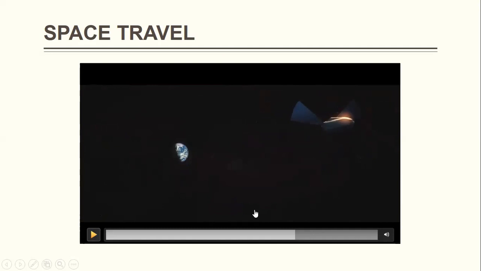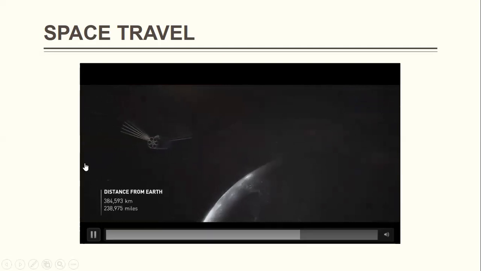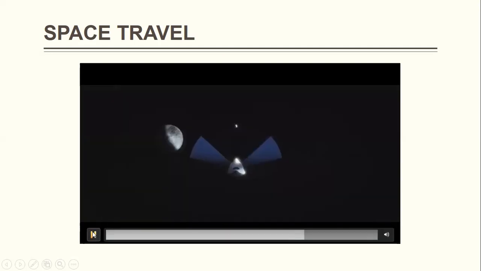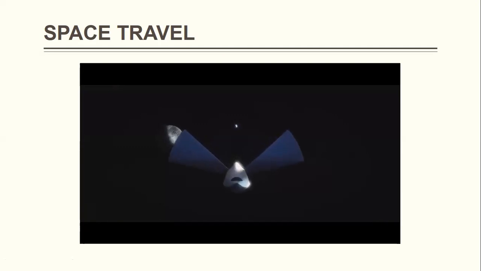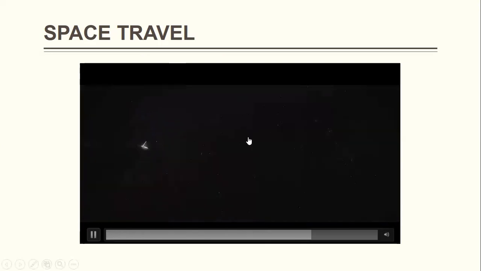This journey is called space travel. This is the expedition that takes human endeavor away from the atmosphere. And can you look at this? The distance away from the Earth atmosphere is now 384,000 kilometers. 384,000 kilometers away from the Earth atmosphere. And then the expedition continues, flying to Mars. This is what is called space travel.